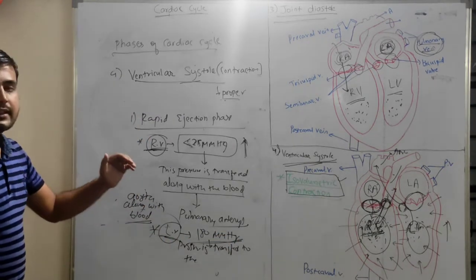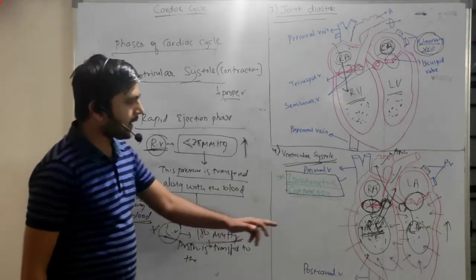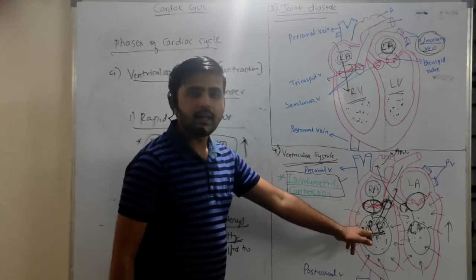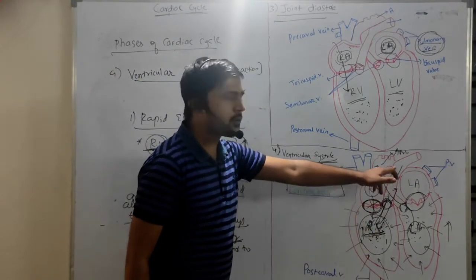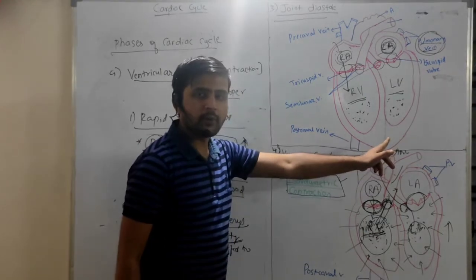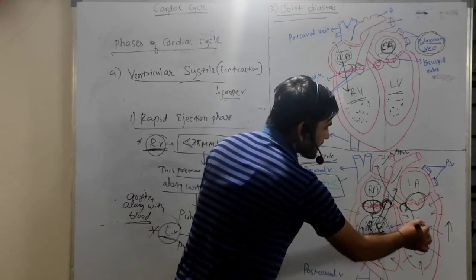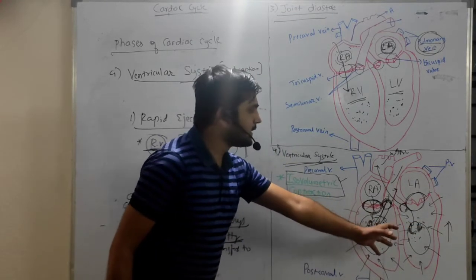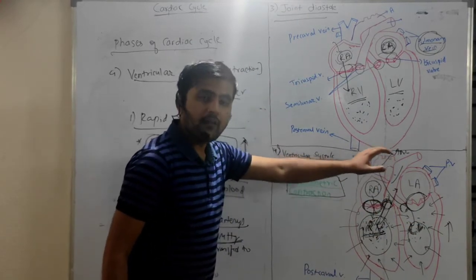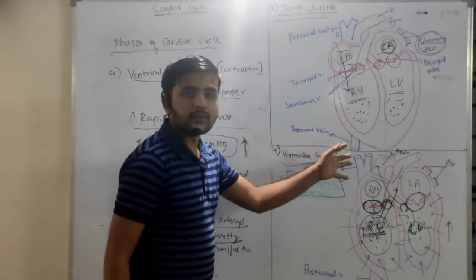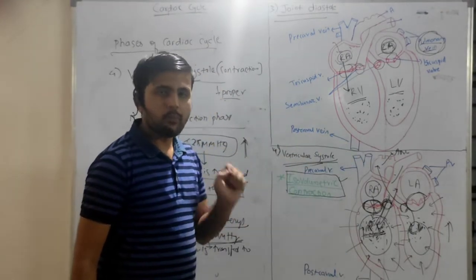Okay, why the difference? We know that whatever blood is present in the right ventricle is transferred to the lungs for the purpose of oxygenation, right? Whatever blood is present in the left ventricle is transferred to the aorta, and from aorta it is transferred to all parts of our body, right?